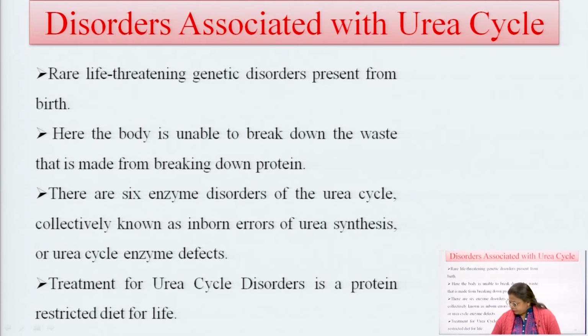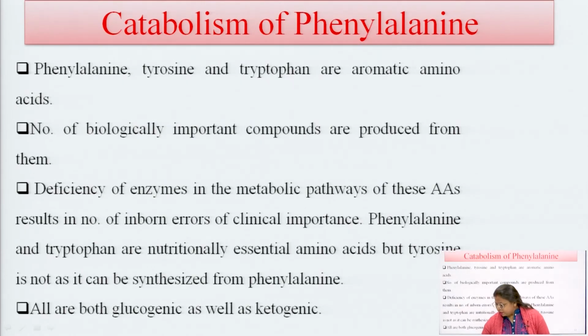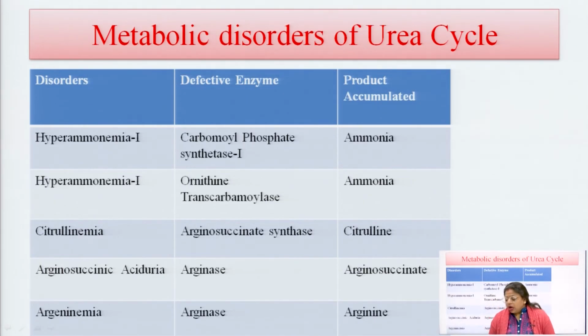So, these are the various metabolic disorders. Hyperammonemia: the defective enzyme is carbamyl phosphate synthase first, that means the first step enzyme.